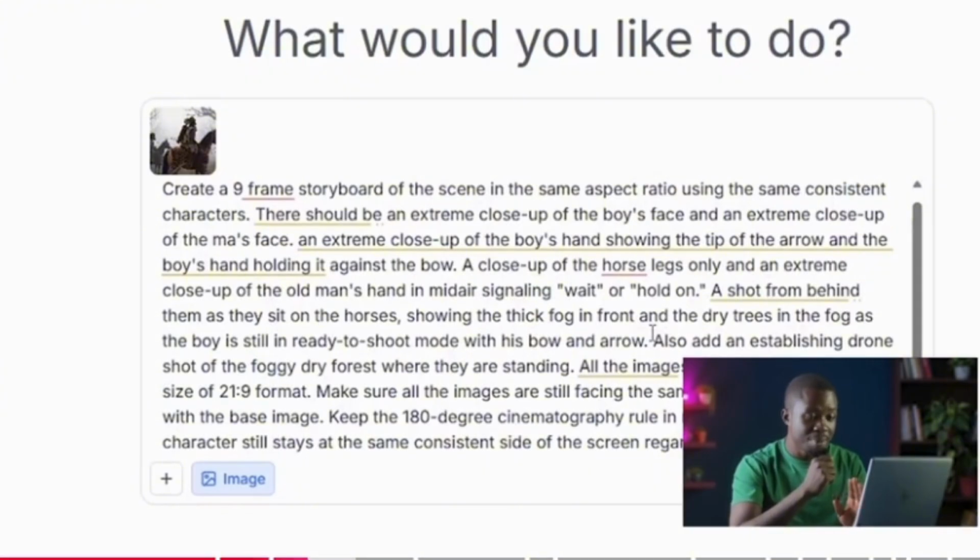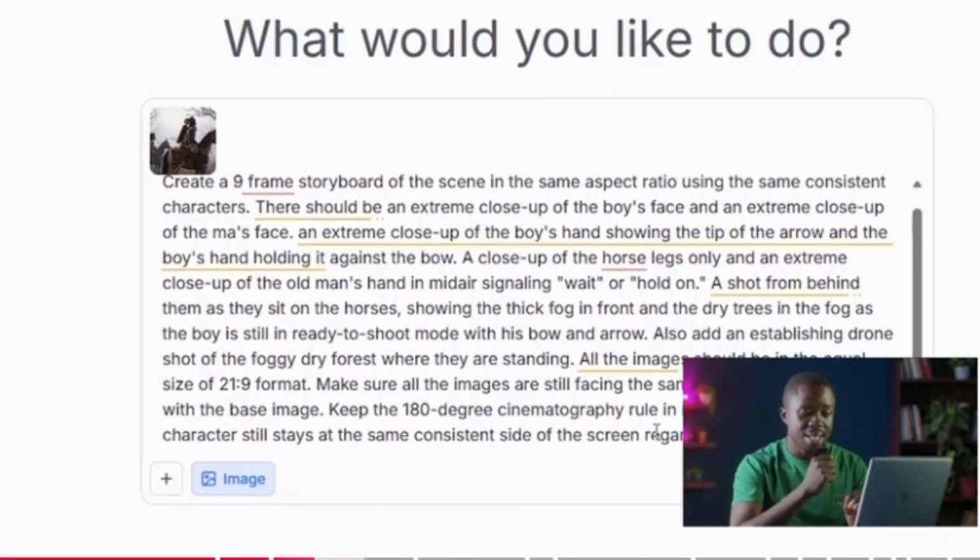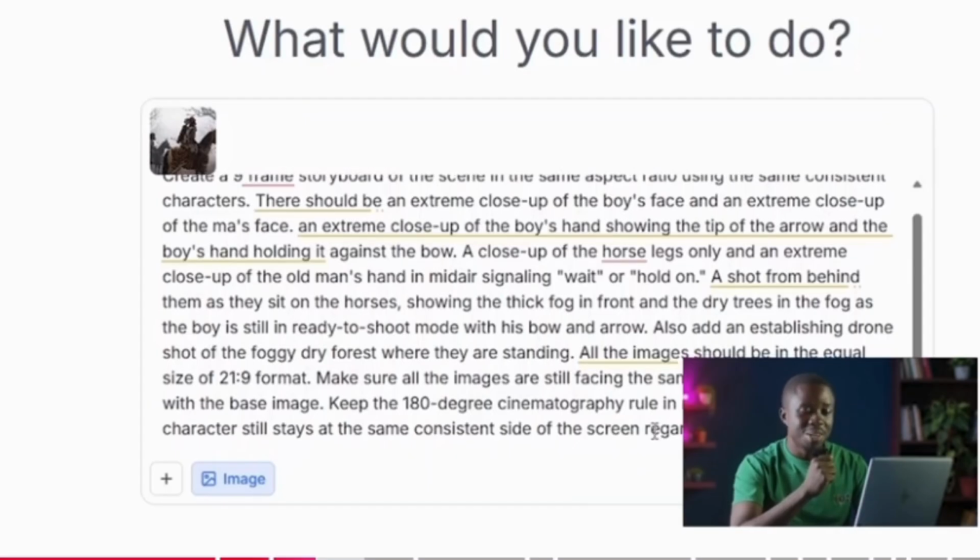This is very important: same aspect ratio, using the same consistent characters. There should be an extreme close-up of the boy's face, an extreme close-up of the man's face, an extreme close-up of the boy's hand showing the tip of the arrow and the boy's hand holding it against the bow. A close-up of the horse legs only, and an extreme close-up of the old man's hand in mid-air, signaling wait or hold. A shot from behind them as they sit on the horses, showing the thick fog in front and the dry trees in the fog, as the boy is still in ready-to-shoot mode with his bow and arrow. Also add an establishing drone shot of the foggy dry forest where they are standing.